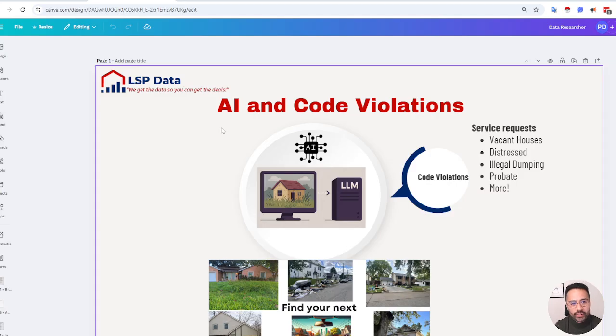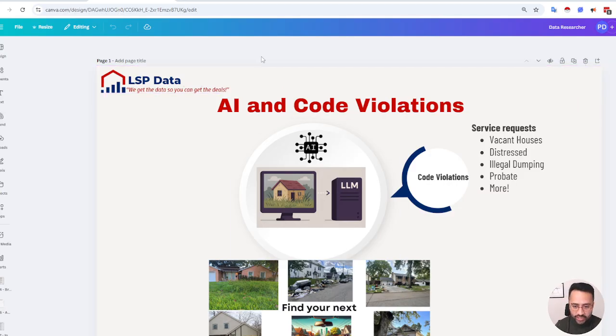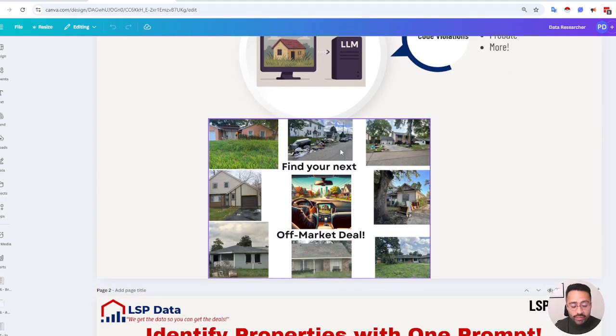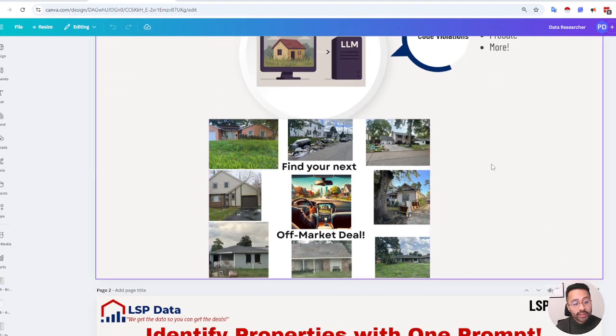And today we're going to cover Atlanta code violations and how we're using AI to help you identify distressed properties. So think of when you're driving for dollars, that type of use case, right?